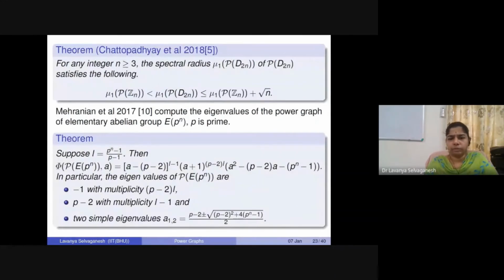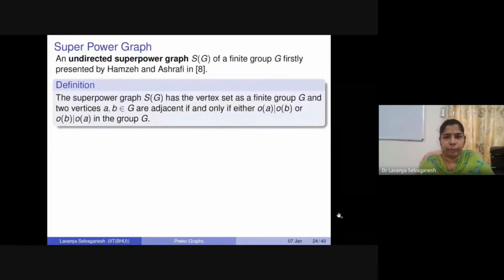So now let us move to our interest. So next 10 minutes I will take to cover the topic that I wanted to do for today, mainly the superpower graph. Okay, so we've been talking about power graphs, proper power graphs. So what is the superpower graph? It was actually introduced as the order supergraph of a group G. Just to simplify, we name it the superpower graph, and we'll again be worrying about the undirected version of it.